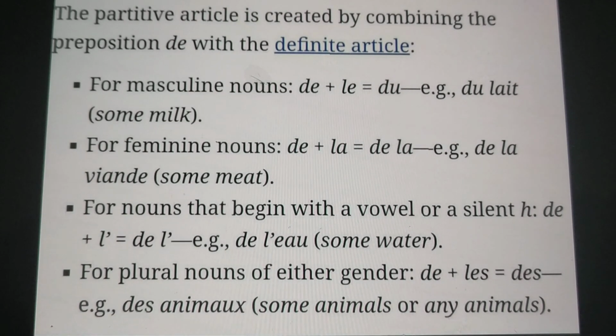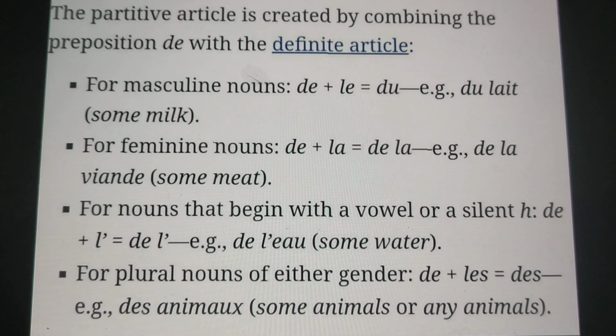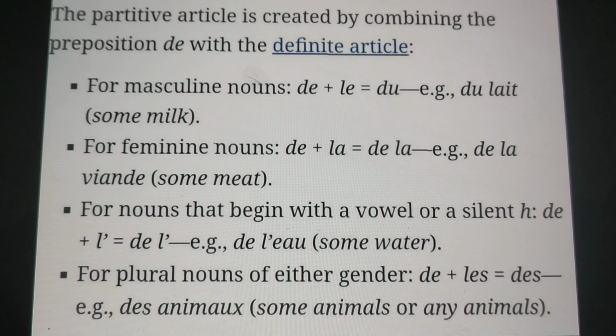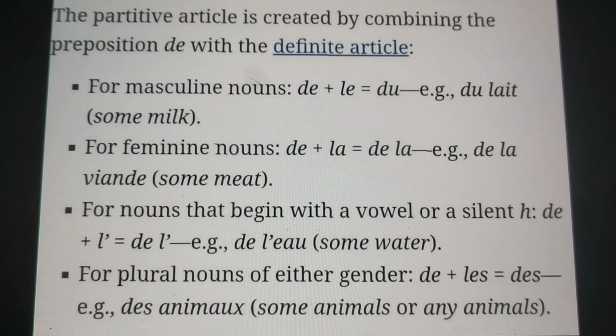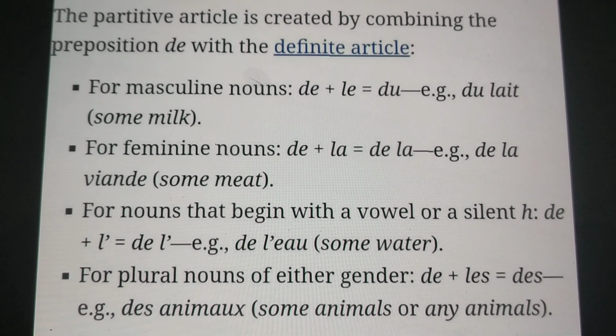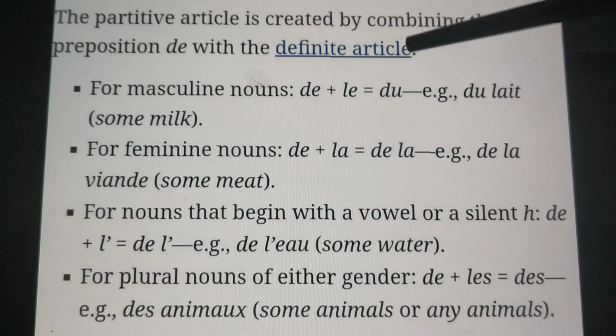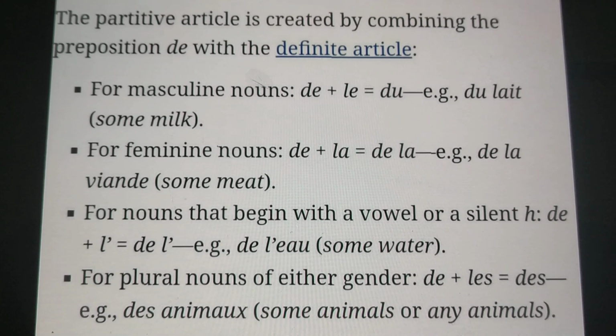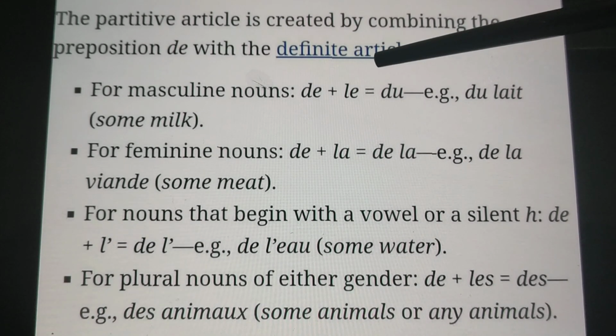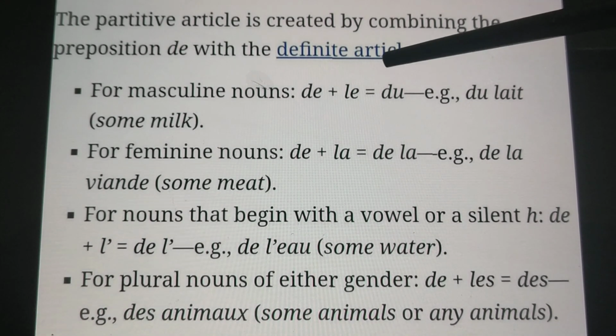Now, how do we make partitive articles? The partitive article is created by combining the preposition de with the definite articles. Here you can see de with the definite articles. We combine de and definite articles to form partitive articles.